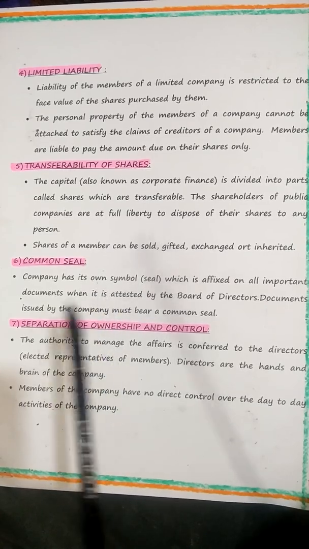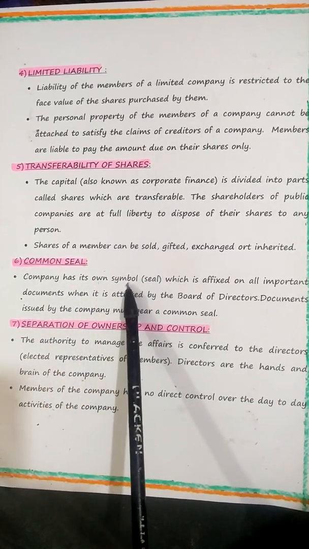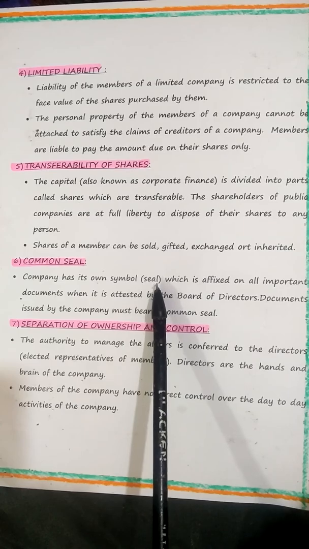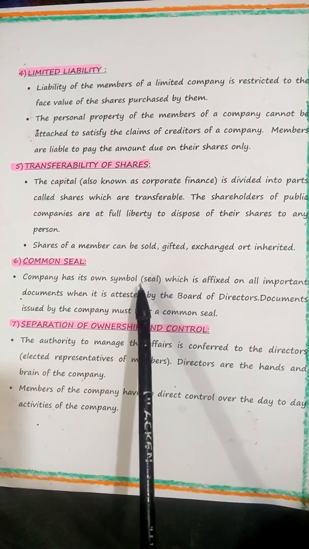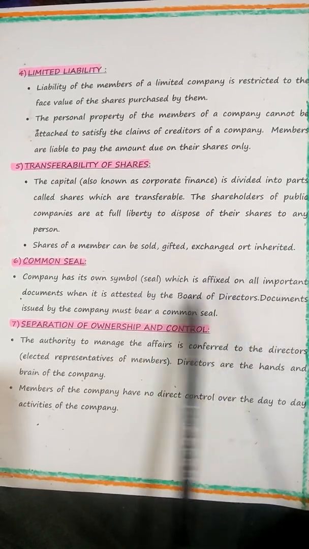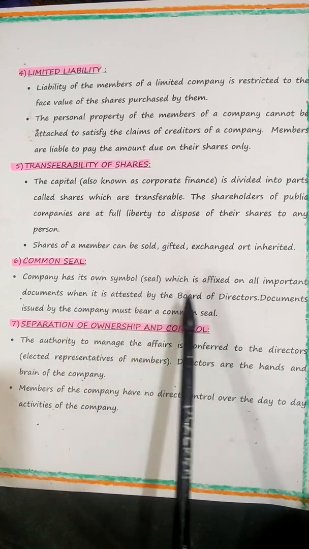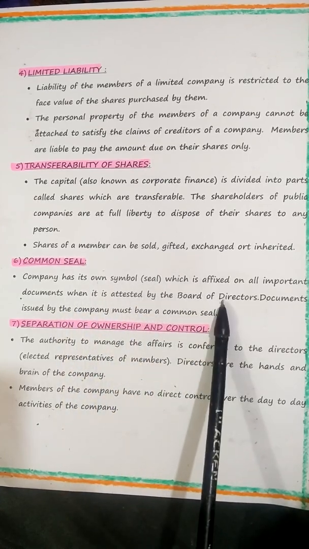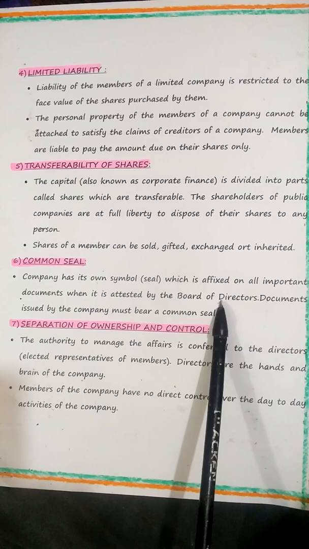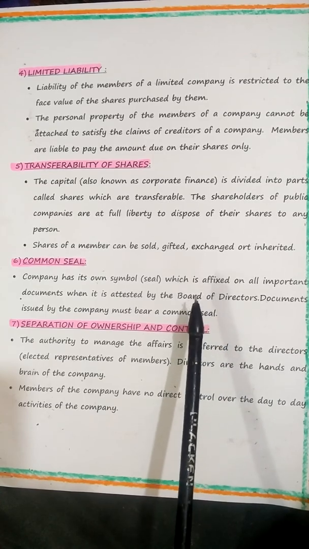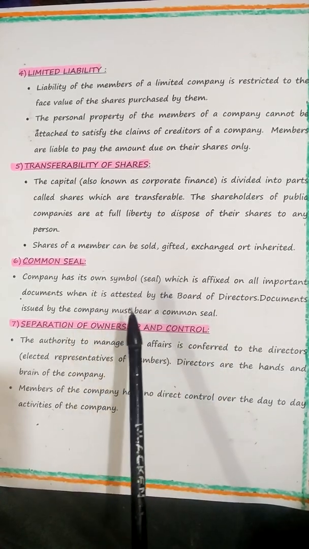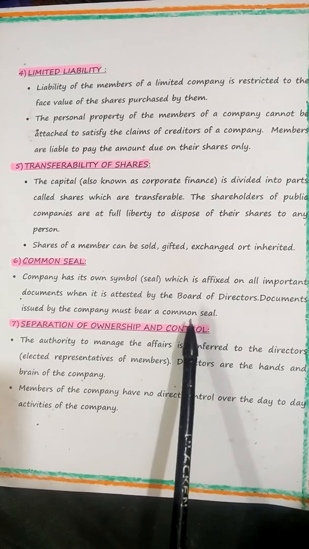So be very careful in today's world. A company has its own symbol, its seal. Even our school has its own seal, that logo which is affixed to all the important documents when attested by the board of directors. Who are the board of directors? Nothing but the people on the management side. And who are the owners? Shareholders. Documents issued by the company must bear a common seal. Without the common seal, you cannot bind the company.